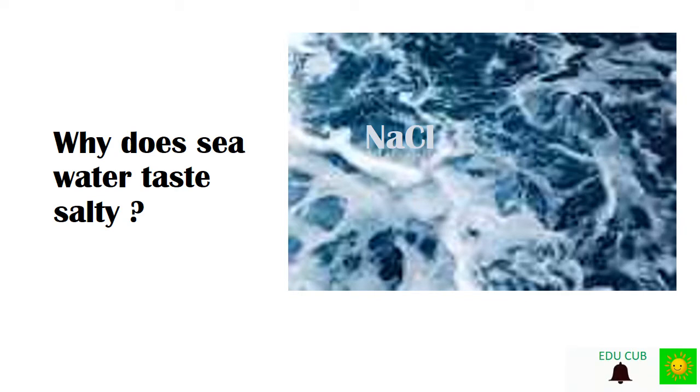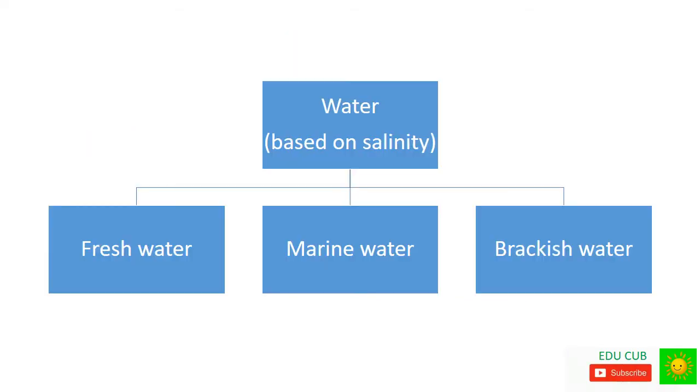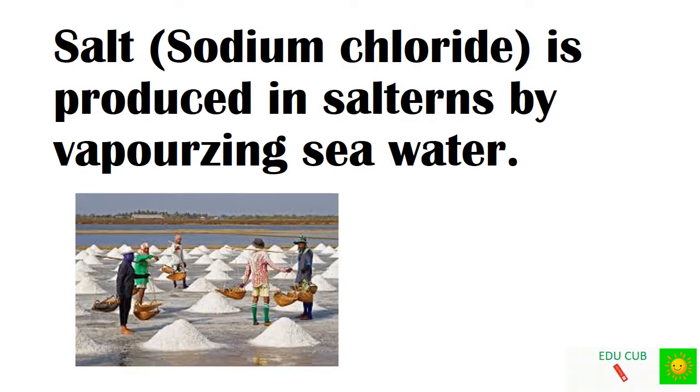This is the reason for the water tasting salty. Based on salinity, water can be further categorized as freshwater, marine water, brackish water. Salt, that means sodium chloride, is produced in salterns by vaporizing seawater.